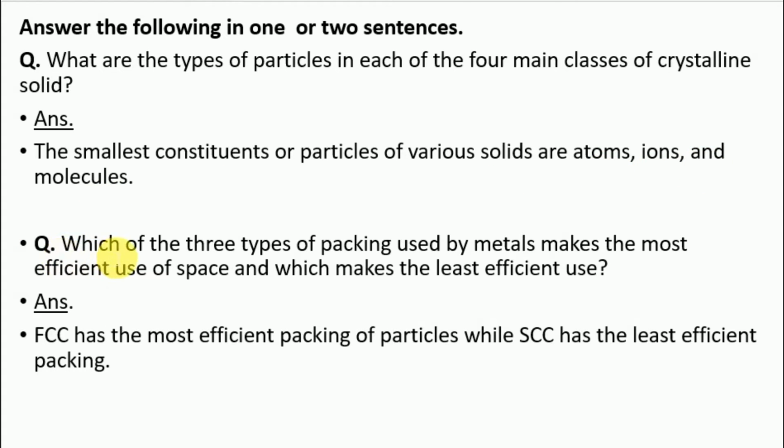Second one is, which of the three types of packing used by metals makes the most efficient use of space and which makes the least efficient use? Answer is, FCC has the most efficient packing of particles while SCC has the least efficient packing.